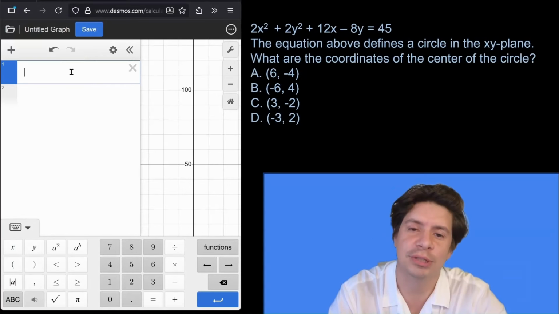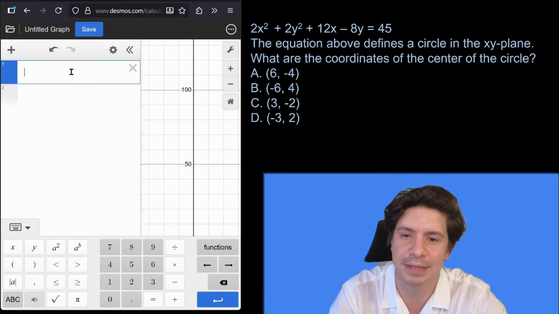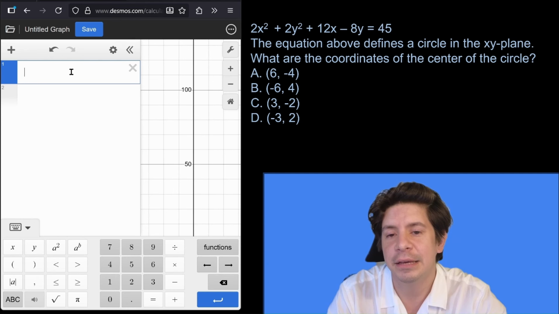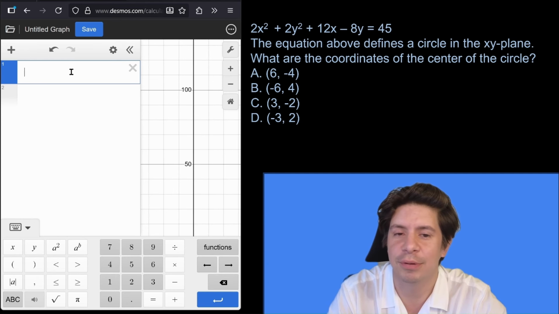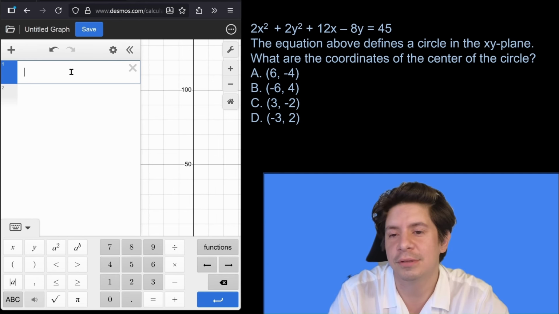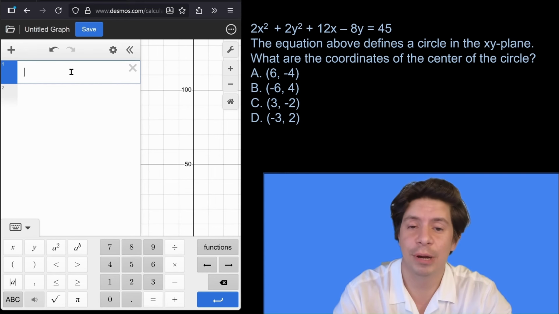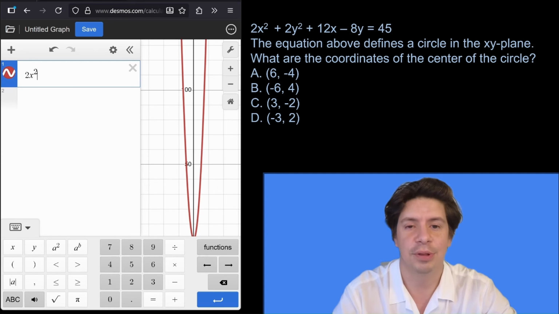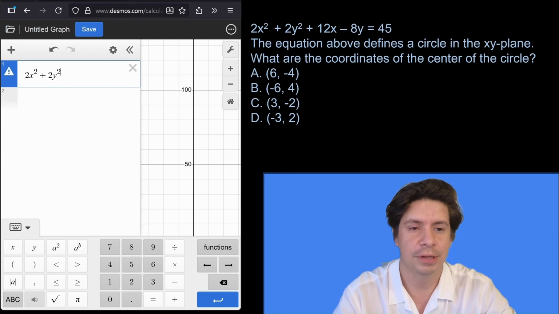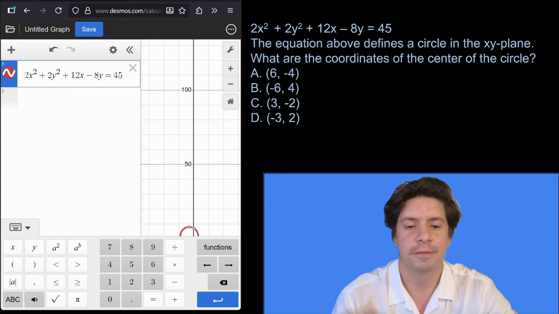So in this one, 2x squared plus 2y squared plus 12x minus 8y equals 45. The equation above defines a circle in the xy plane. What are the coordinates of the center of the circle? What many people will do is they'll complete the square and solve out for that, and that's totally fine, but that takes way longer than just plugging it in, as I'm doing, and then seeing what we get. So minus 12x minus 8y equals 45.